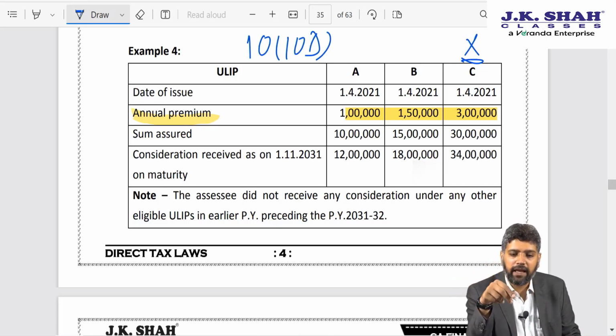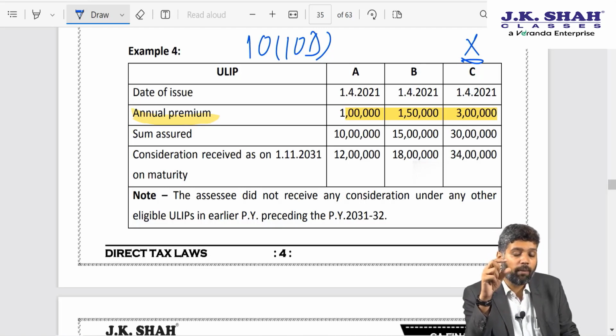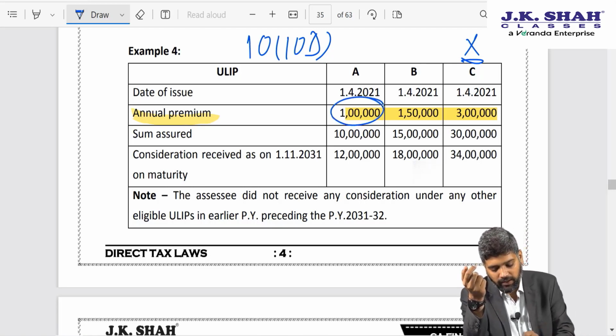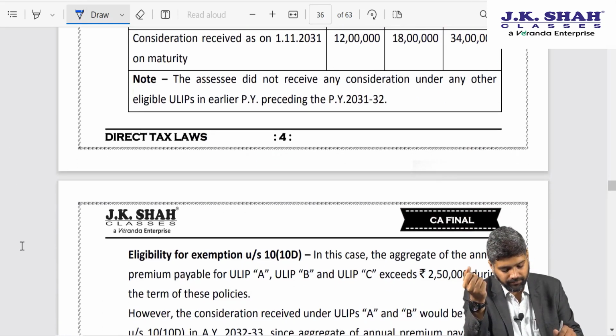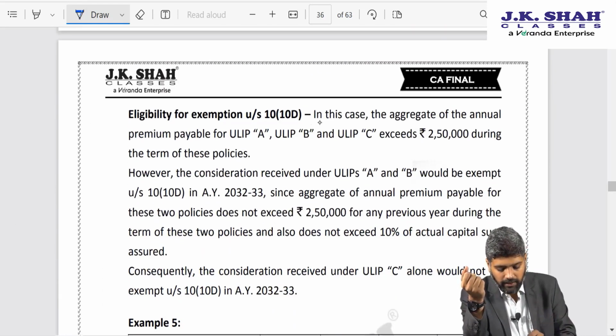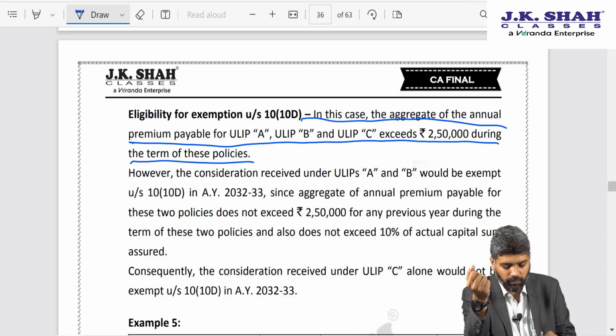With regard to policy number A and B, I need to apply the exemption because the premium does not exceed 2,50,000 individually. I need to apply the exemption to such combination where the aggregate premium does not exceed 2,50,000. So here A plus B put together, the premium does not exceed 2,50,000 and the sum assured is 10 times of premium. Therefore, policy A and B shall be exempt from tax. So over here I will say in this case the aggregate of annual premium for A, B and C exceeds 2,50,000 during the term of the policy.